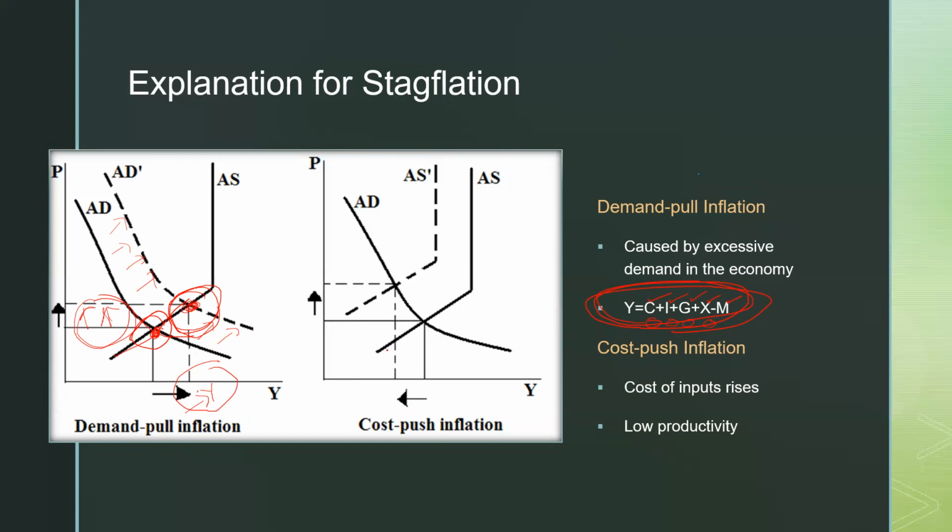But certain situations may come in a different way. For example, you can see here, suppose this is your aggregate demand, this is your aggregate supply, and this is your equilibrium. Suddenly what happens, your aggregate supply decreased. Just imagine in an economy, if everything is fine and suddenly some kind of bad thing happens, like for example the pandemic, or suddenly there is a rise in the crude oil prices.